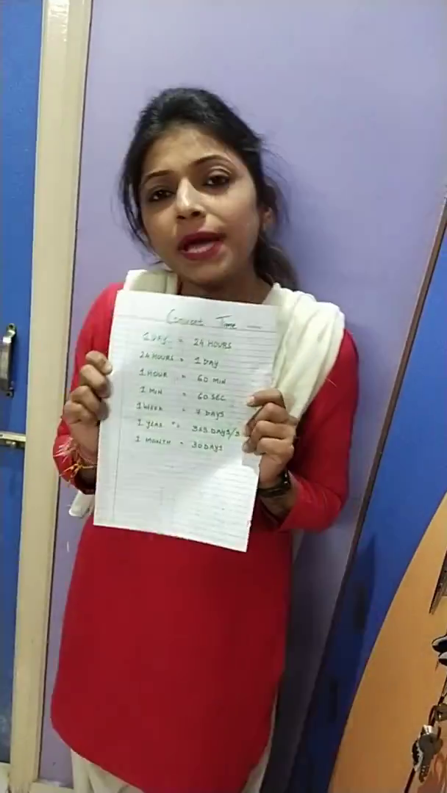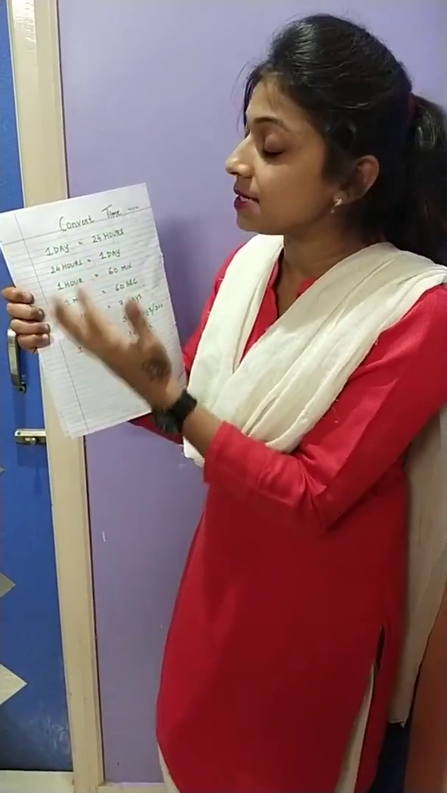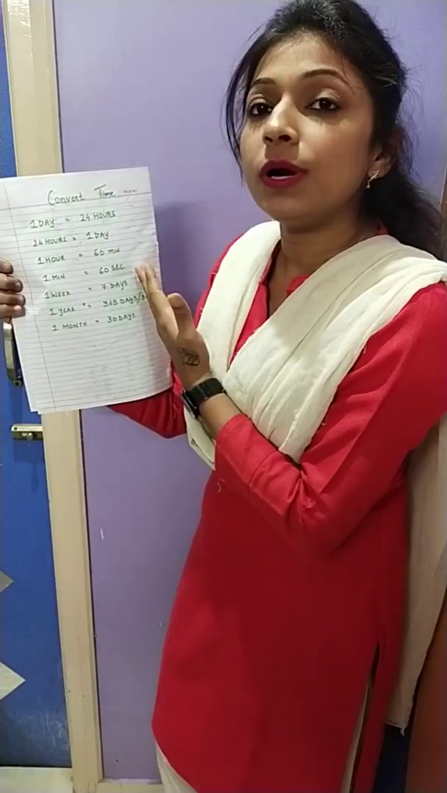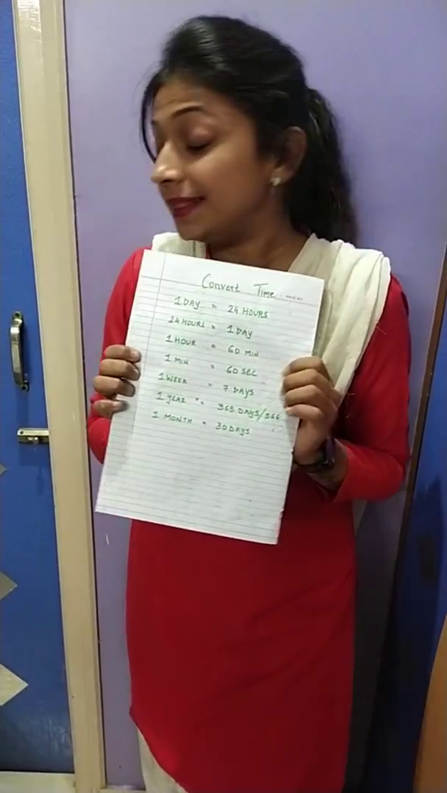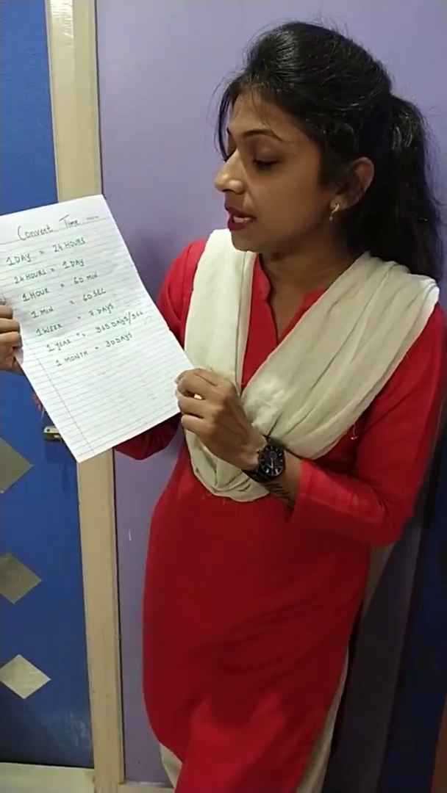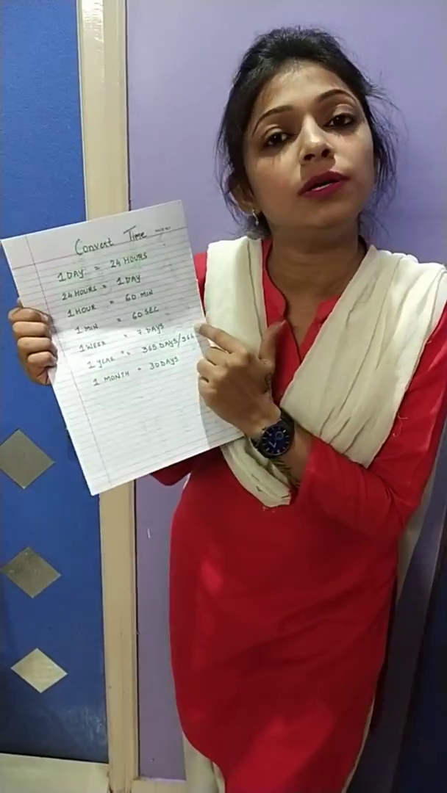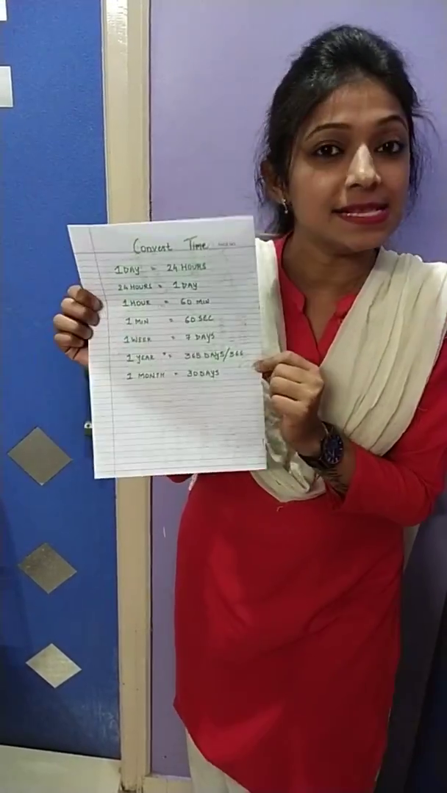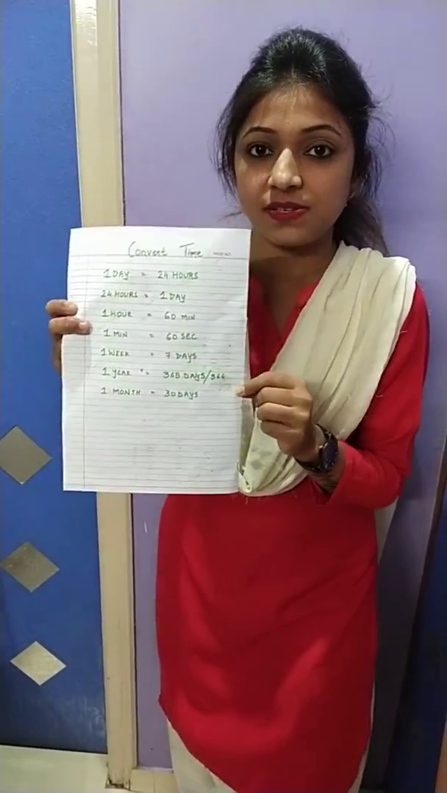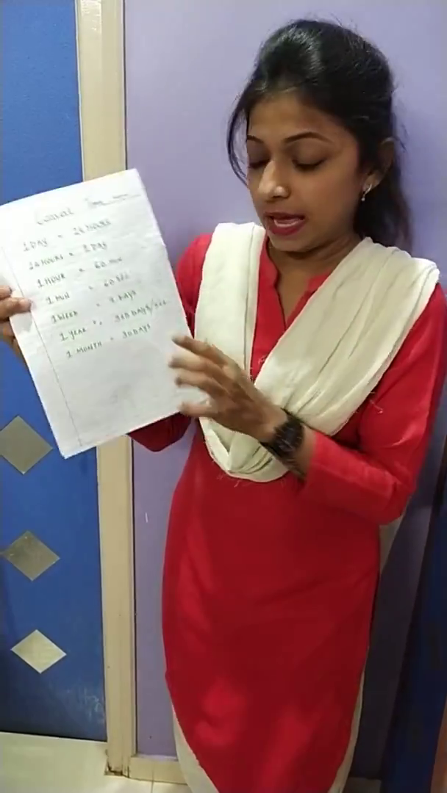Next thing, convert the time. How do we convert the time? In one day, there are 24 hours. 1 hour is equal to 60 minutes. As I said when I started this lecture, 1 hour is equal to 60 minutes. And in 1 minute, how many seconds are there? 60 seconds. 1 week is equal to 7 days. 1 year is equal to 365 days, or 366 days in a leap year, right? In a leap year, there is one more day.